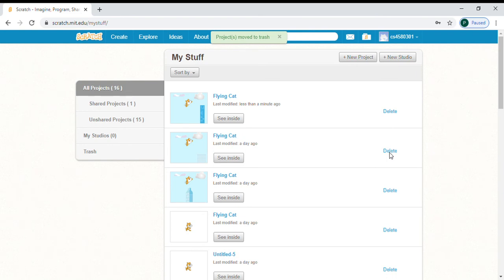Unnecessarily also it's downloaded because it saved automatically, so there are so many saved. To see our project, we will click the see inside button.